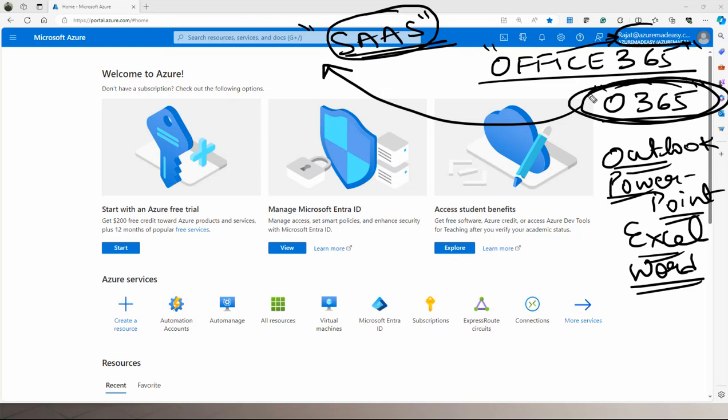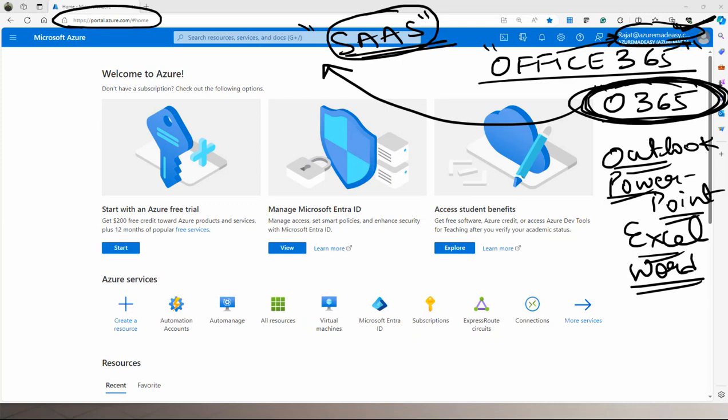If you have an Office 365 account, I'm repeating from the starting, you can go to the portal and type this website, portal.azure.com. By default, you will be able to get your account there under the tenant.